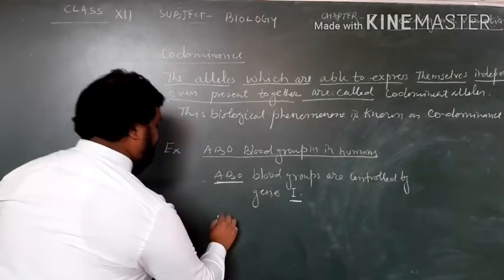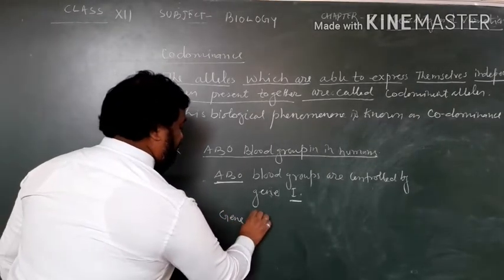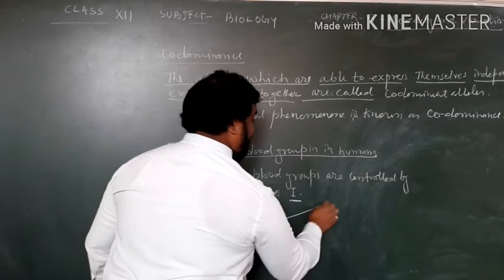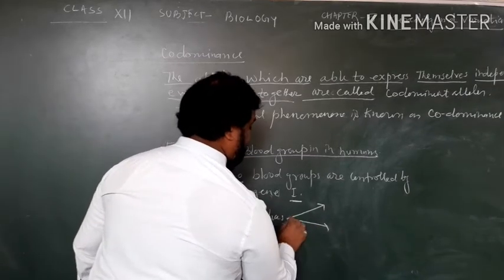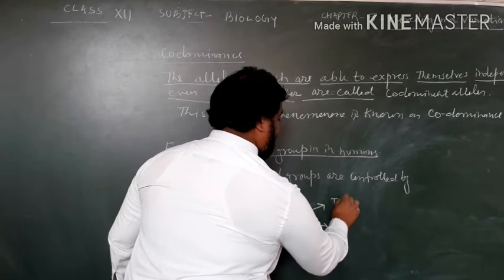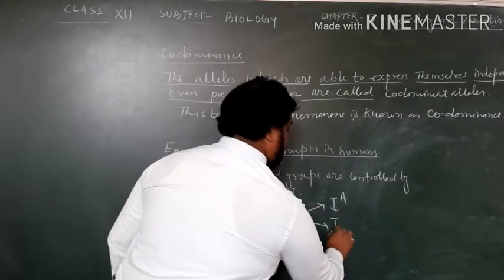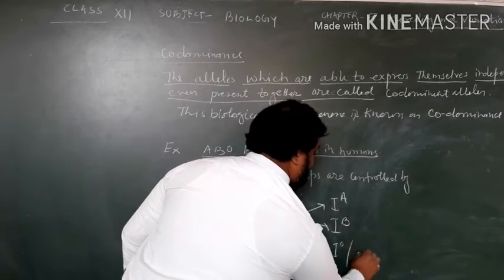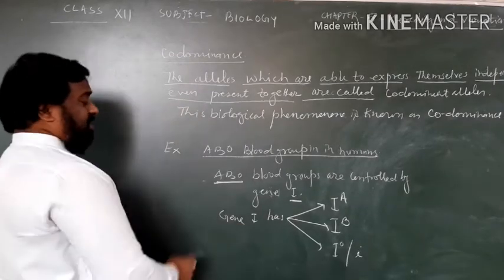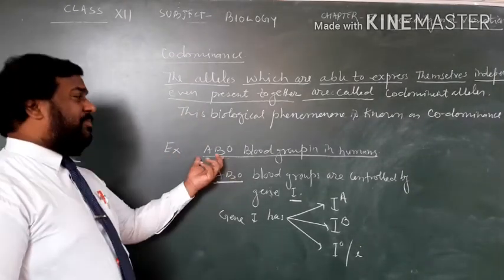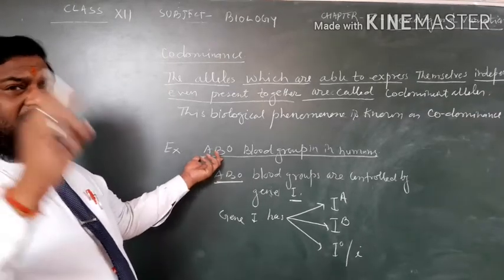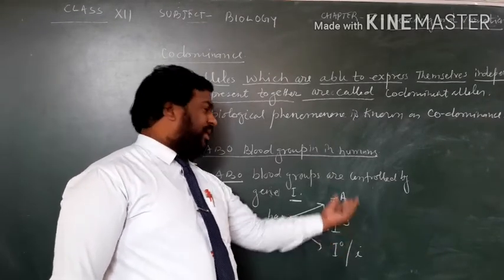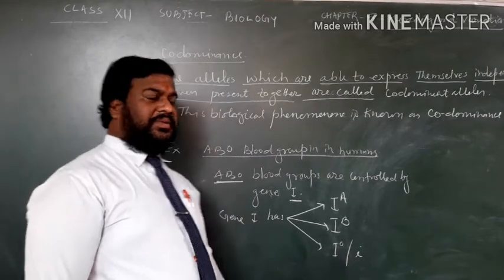Now this gene I has three alleles. One is IA, another is IB, and third is I0 or small i. Means the gene that controls the ABO blood group has three alleles: allele IA, allele IB, and allele I0 or small i.